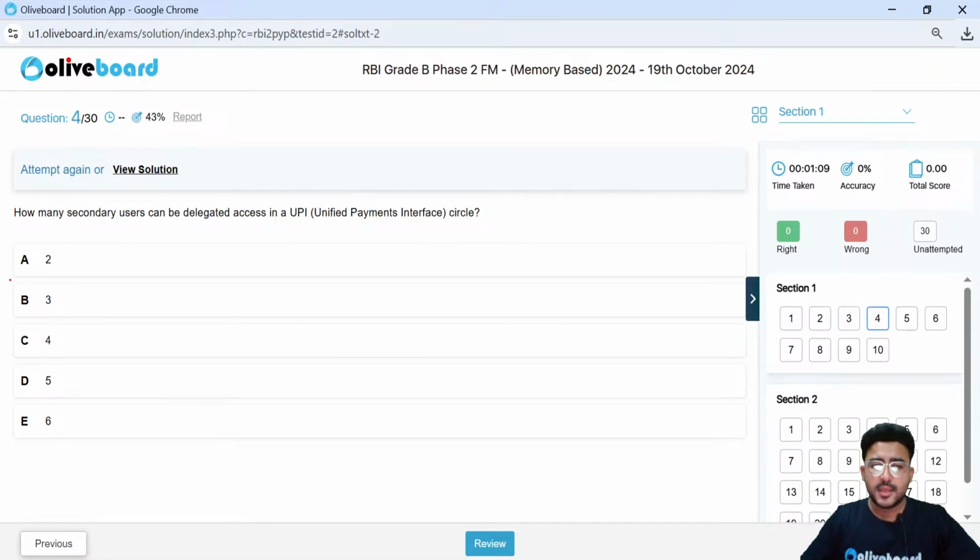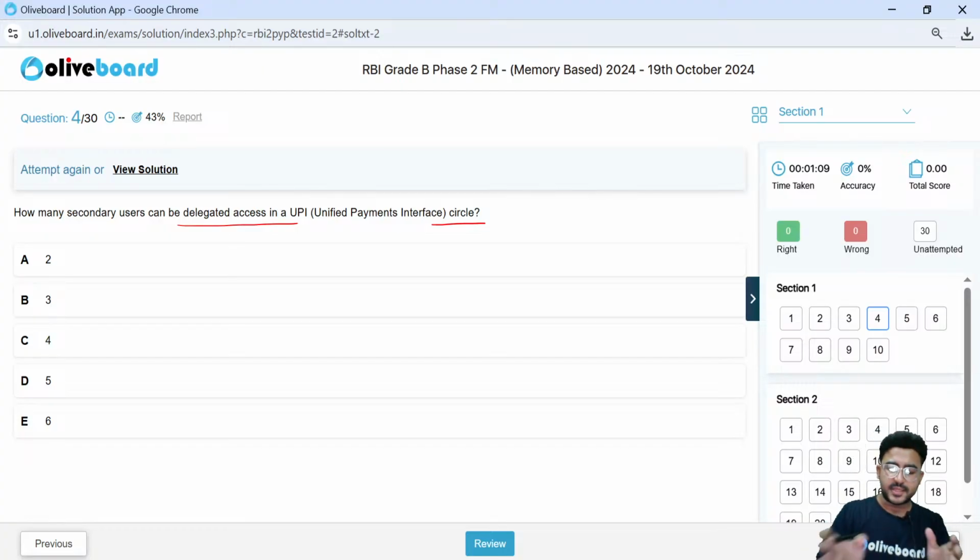Next is, how many secondary users can be delegated access in a UPI circle? So UPI circle is a feature introduced by the NPCI. Now a primary user can delegate the UPI access to 5 secondary users. Let's suppose I'm having an account in UPI.